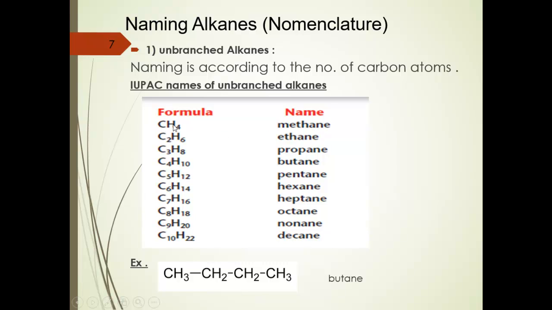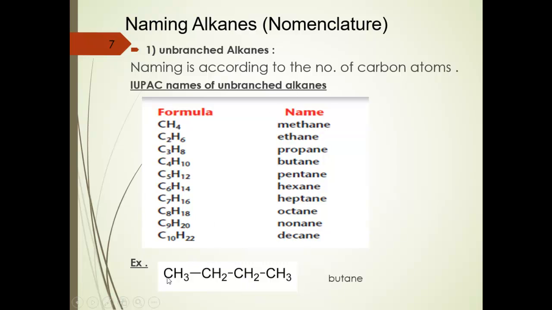Here we have 1 carbon, 2 carbon, 3 carbon, 4 carbon, and so on, according to the formula CnH2n+2. So CH4 is called methane, then ethane, propane, butane, pentane, hexane, heptane, octane, nonane, decane. This is the IUPAC name for unbranched alkanes.